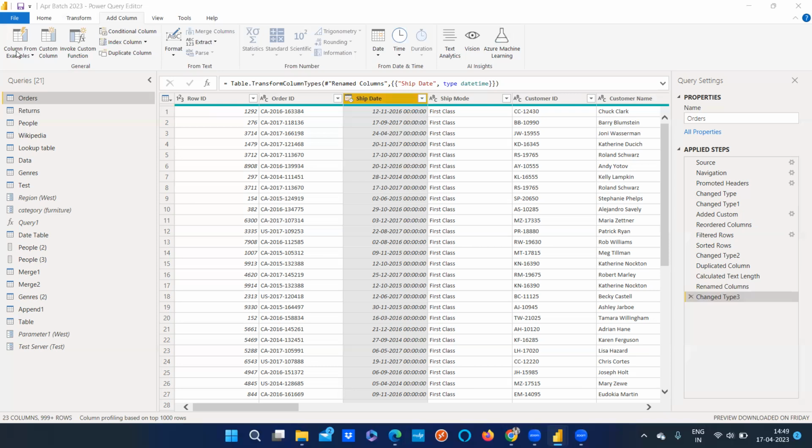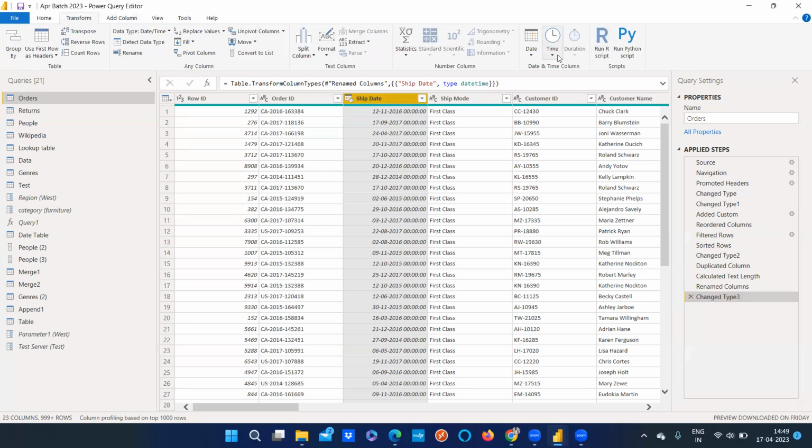In this add column option, that is done. That was related to the transform tab, where we were extracting the hours and dates, splitting the columns, working on multiple columns, and getting the answers based on that.